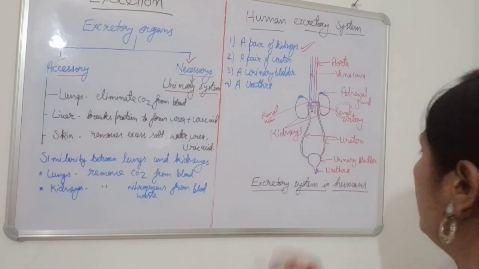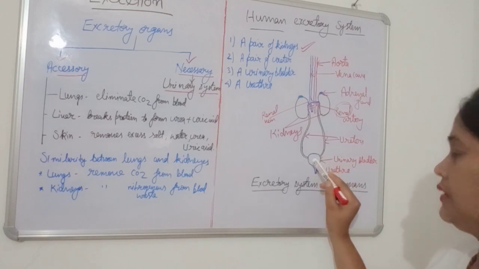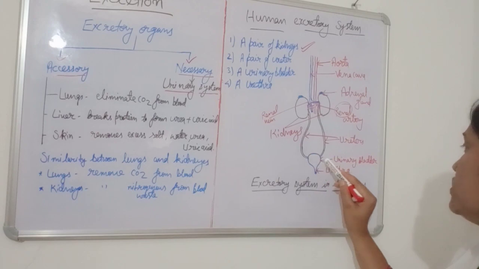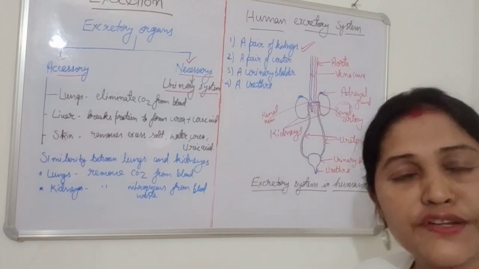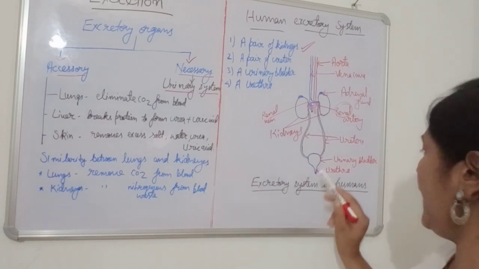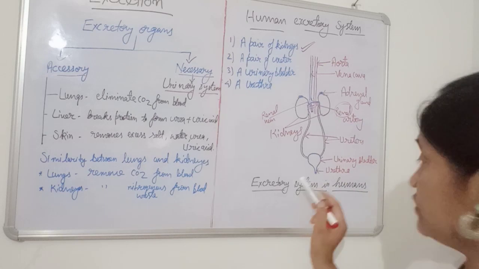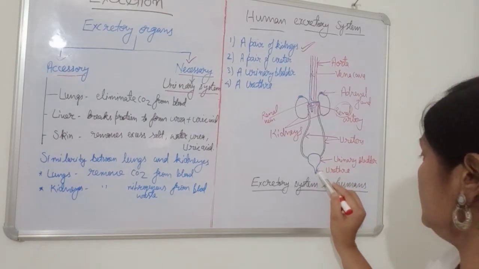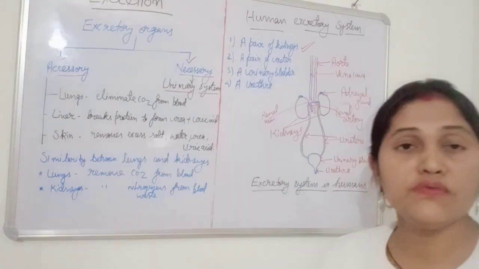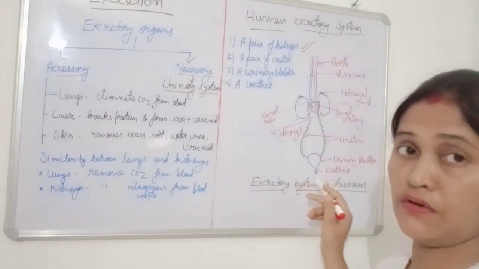Now all of you see here, this is a pear-shaped, muscular bag-like structure. This is known as the urinary bladder. What is the function of the urinary bladder? It stores urine. And finally the stored urine has to be removed. So there is a tubular structure here. This is the urethra. Through the urethra urine is removed out from our body, through this pathway.